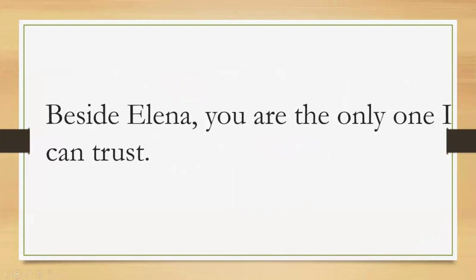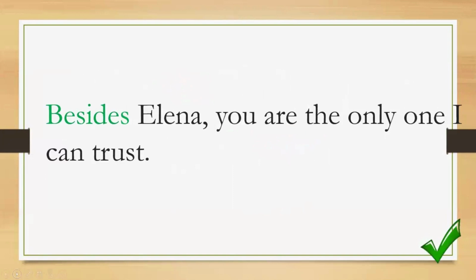Beside Elena, you are the only one I can trust. What's wrong with this sentence? The word beside. It should be besides Elena, you are the only one I can trust.